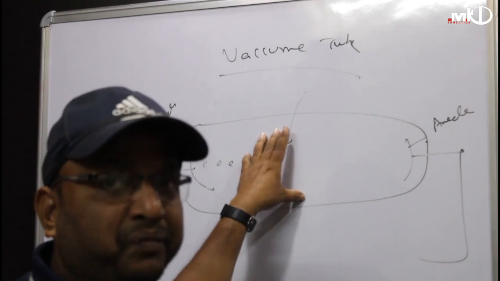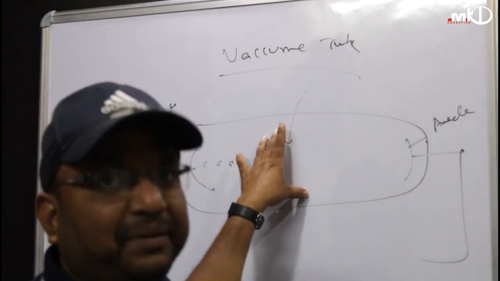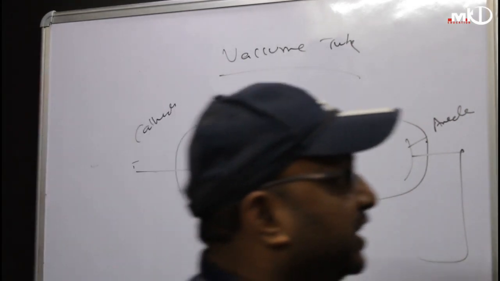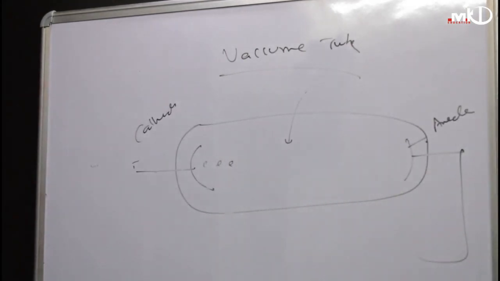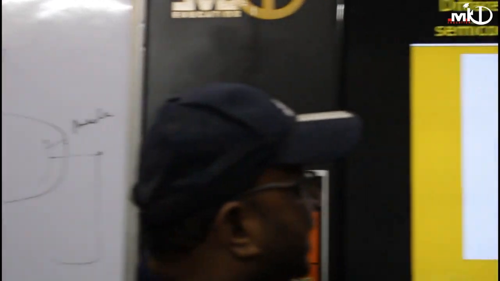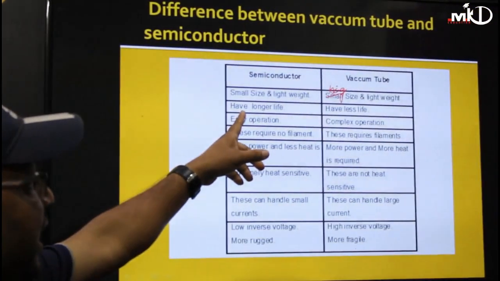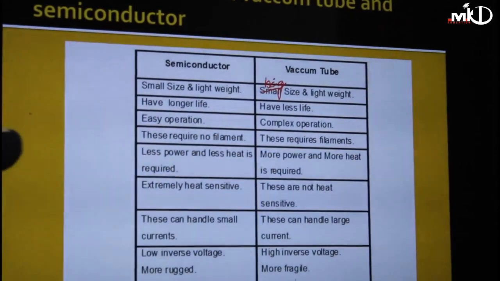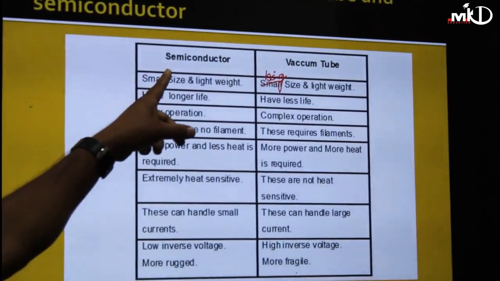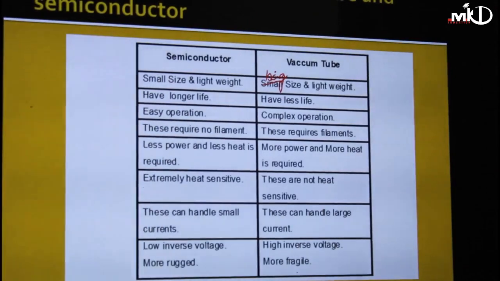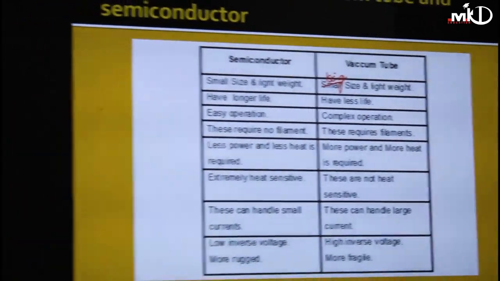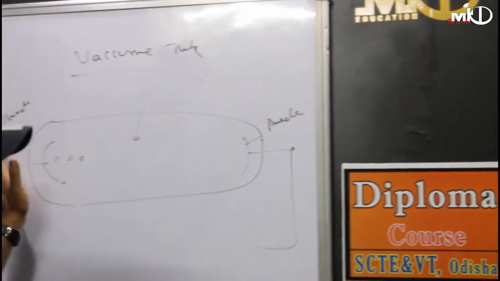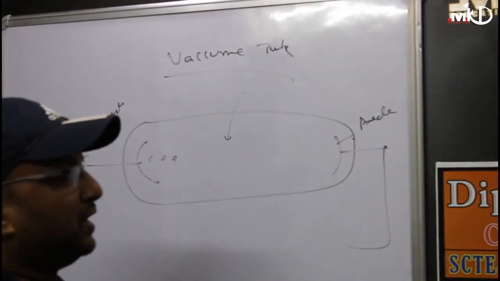Now, before the semiconductor came into the picture, we had the vacuum tube. A semiconductor is small in size and light in weight; a vacuum tube is big in size and heavy. Semiconductors have longer life, vacuum tubes have less life. Semiconductors have easy operations, vacuum tubes have complex operations. Semiconductors do not need a filament, but in a vacuum tube we have a filament. We heat this filament, and once heated, it will emit the electrons.